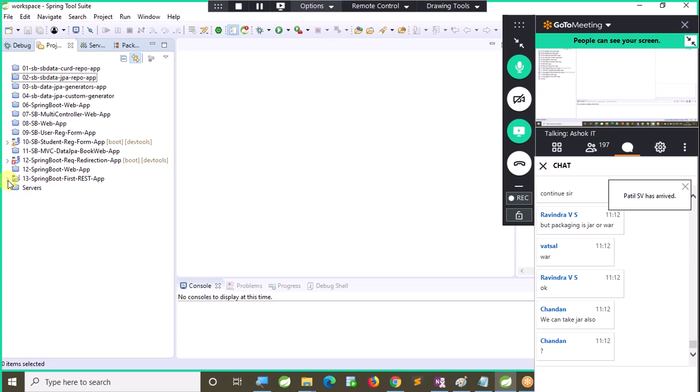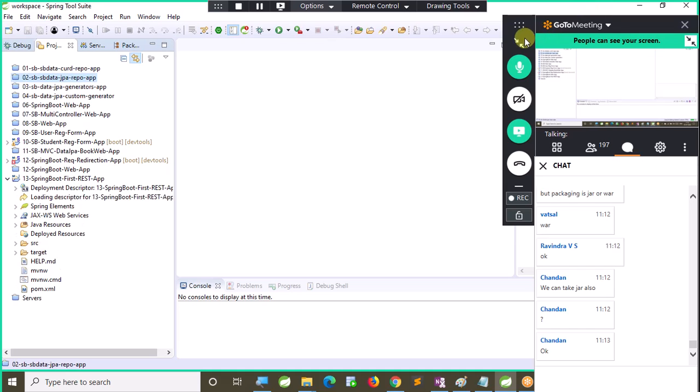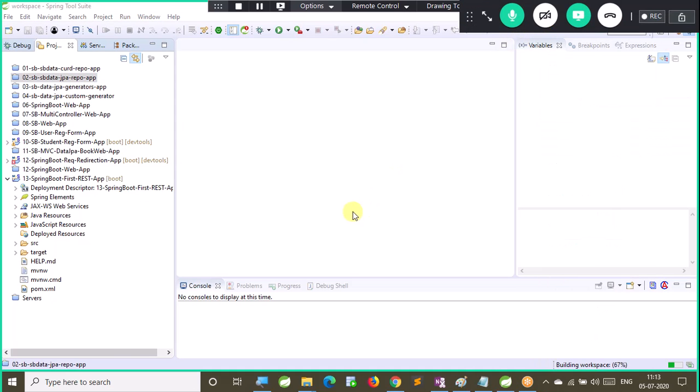Yes, we can take JAR also, because boot applications will run from the main method, right? We can take JAR also, no problem. So the application is getting created. Let's wait a few seconds.